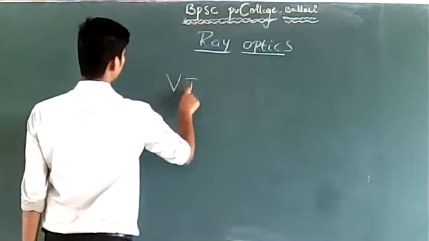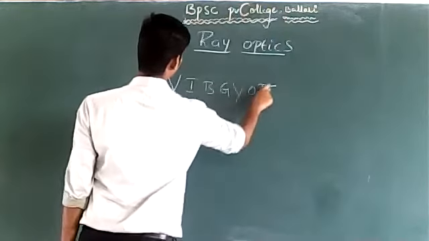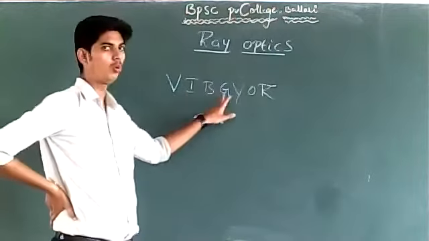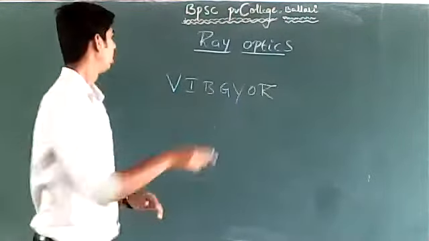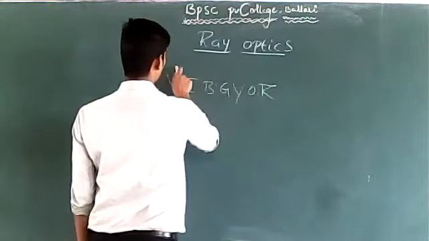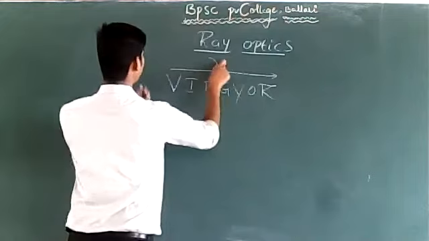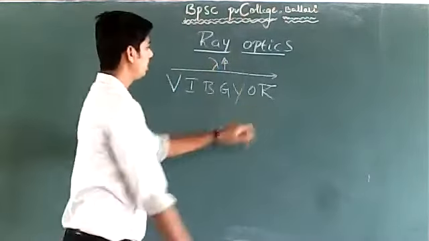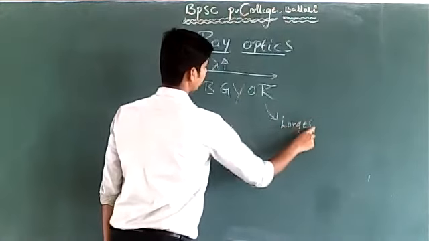If I write the visible spectrum: violet, indigo, blue, green, yellow, orange, red. These colors are visible to our eyes. In this direction, the wavelength of light increases. That means red is on the longest wavelength side.